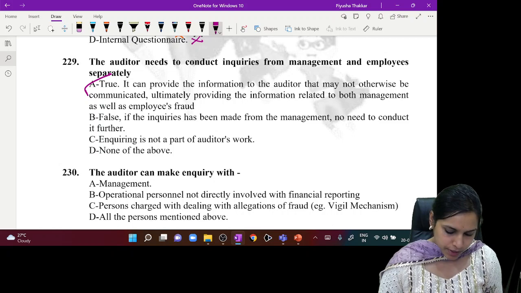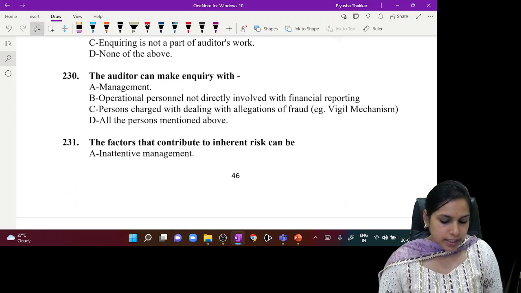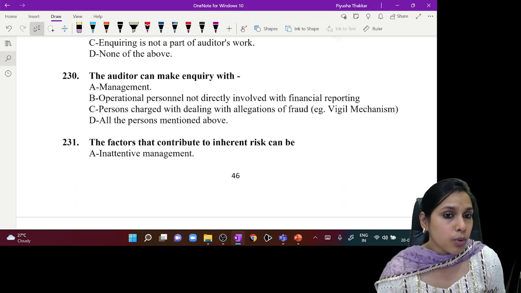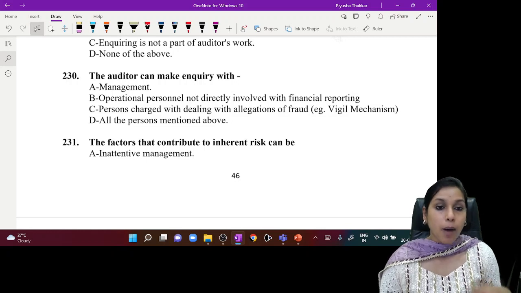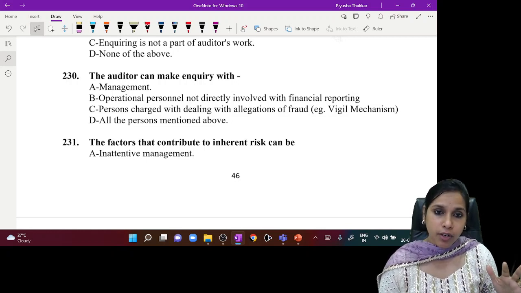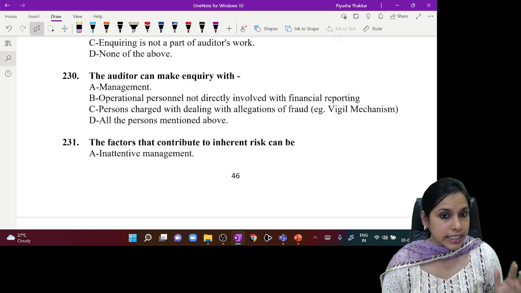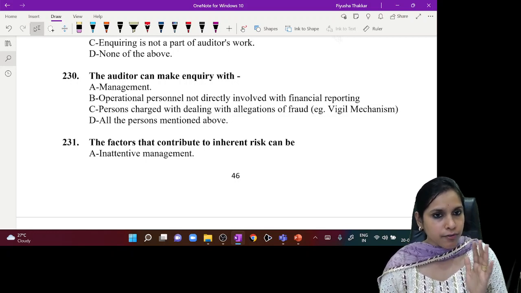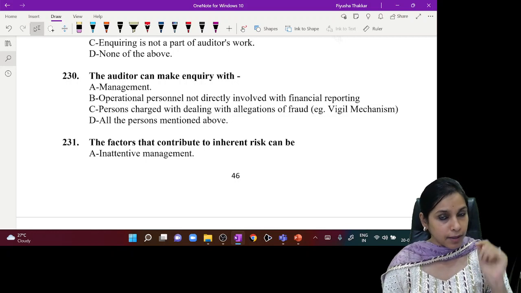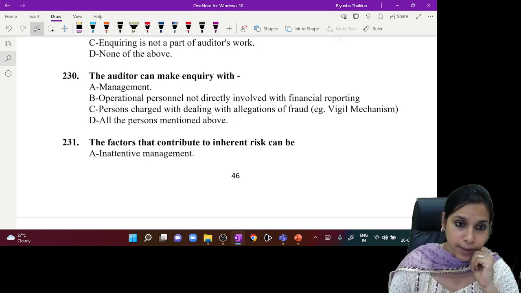Okay, further, question 230. The auditor can make inquiry with management, operational personnel not directly involved with financial reporting, persons charged with dealing with allegations of fraud, all the persons mentioned above. Now, read the question carefully.